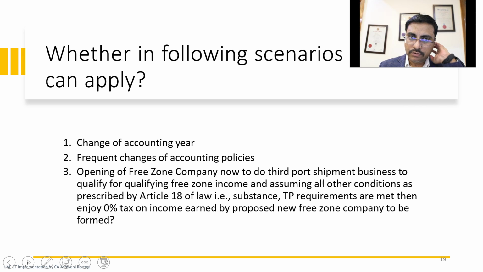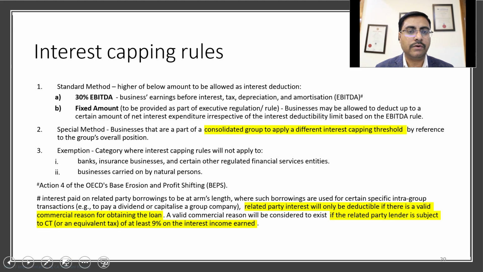Suppose your financial year is July to June, but after coming to the UAE, corporate tax is payable immediately from 1st July 2023. You decide to defer, extending your financial year by changing it from July-June to April-March. Then GAR also can be invoked in this case. Frequently, changes in your accounting policy or opening of a free zone entity can also be scenarios for invoking the GAR.